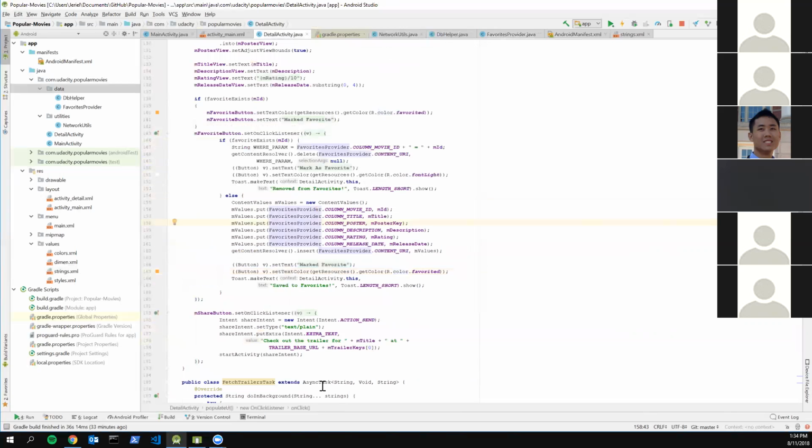I used a SQL query that specifies where the ID matches. You put whatever the movie ID is, which you pull from the database, and this MID is the ID of the current movie you're looking at in this current activity.